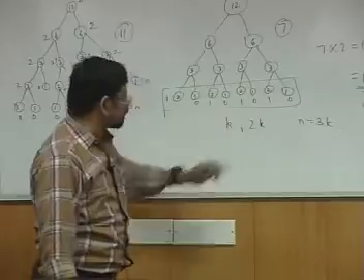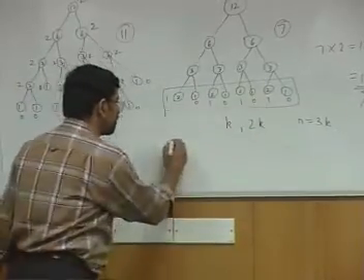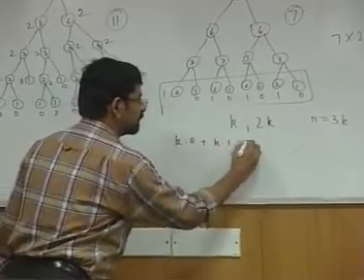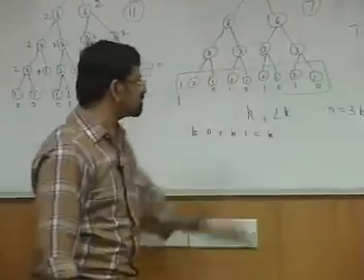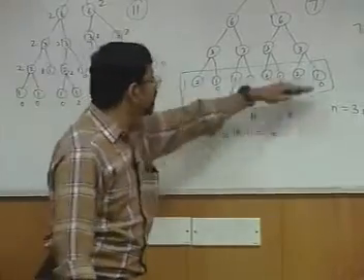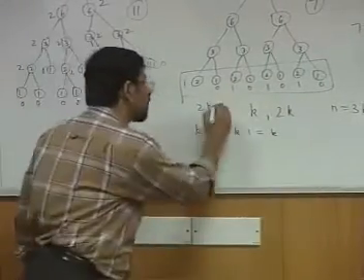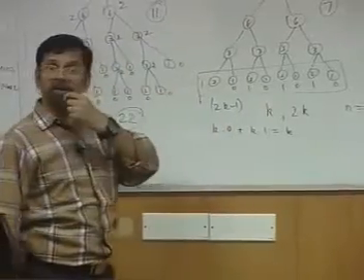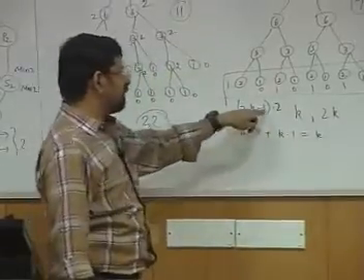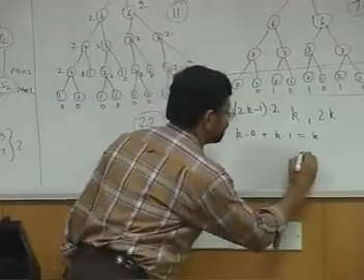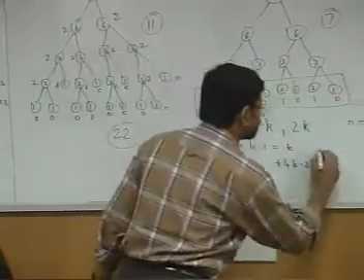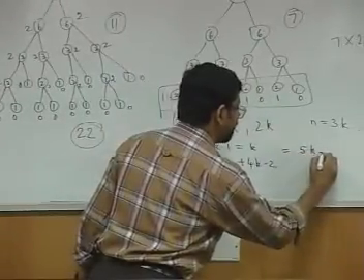If there are k 1s and k 2s, what is the leaf level complexity? k 1s will give you k into 0, plus k 2s will give you k into 1, that is equal to k comparisons for leaf nodes. If there are 2k nodes at the leaf, how many internal nodes will be there? 2k minus 1 internal nodes. Each internal node is going to contribute 2 comparisons. Therefore, 2 into (2k minus 1) is 4k minus 2. Together, if you add, the total number of comparisons is 5k minus 2.